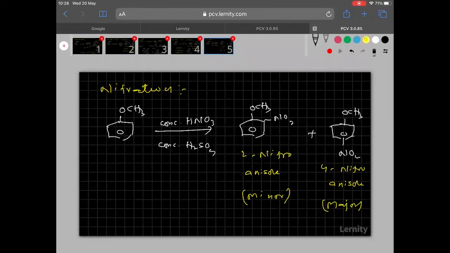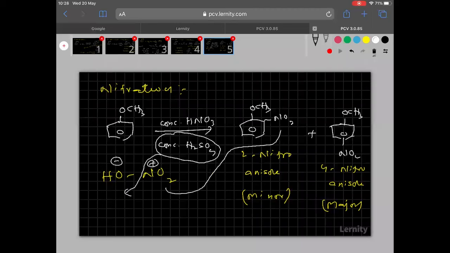In this reaction, one important thing, even I discussed in the previous lesson also, I don't know whether you remembered or not. HNO3, in this way I am writing. So see clearly, H2SO4 is a strong acid. So it will break the bond like this. Then OH minus ions will be released out. NO2 plus is the electrophile. This electrophile attacks at ortho position and at the same time para position. So remember everyone, this is the electrophile in this reaction, NO2 plus.